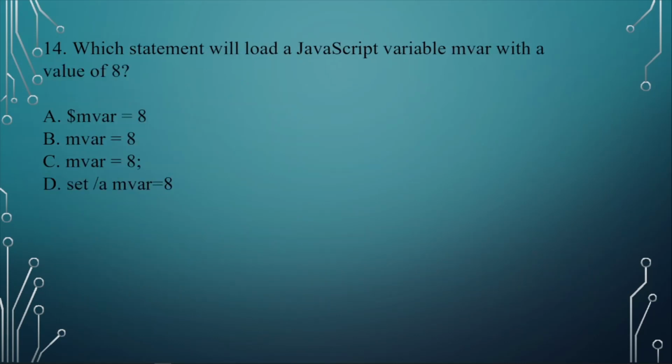Question number 14. Which statement will load a JavaScript variable mbar with a value of 8? We've got options A, B, C, and D. Which one of these will load the variable mbar with a value of 8?